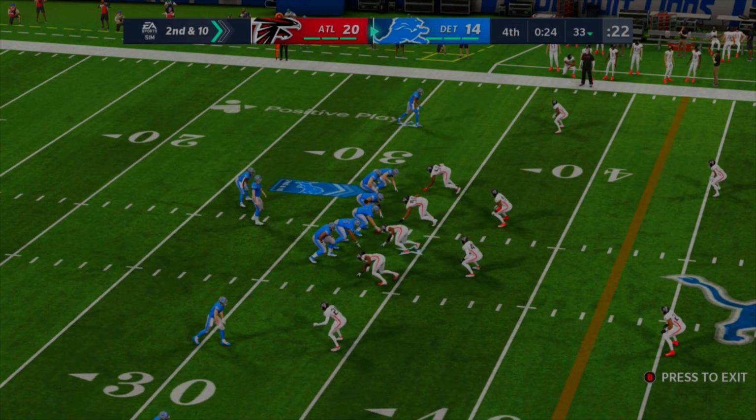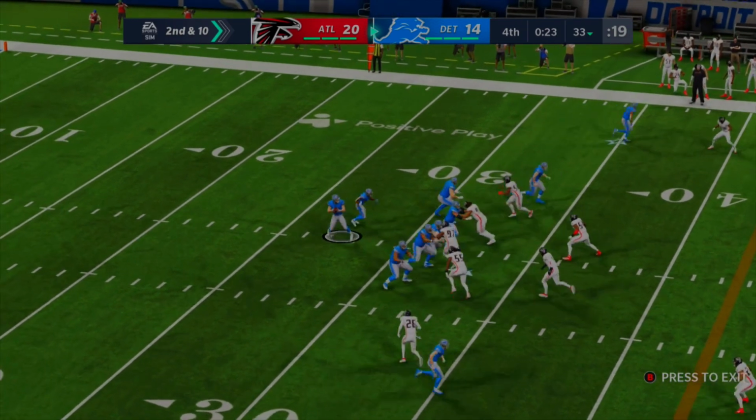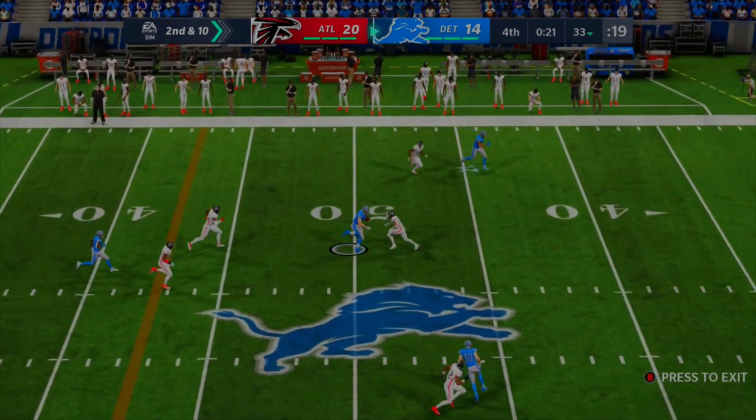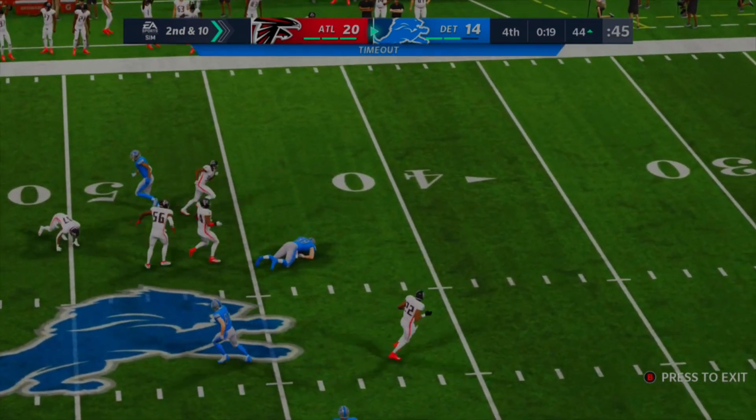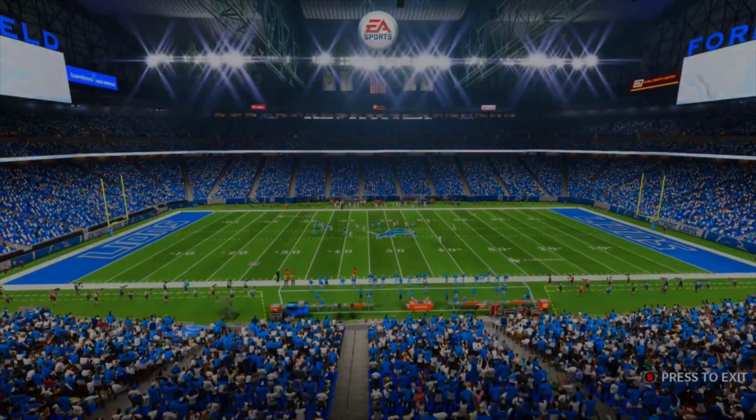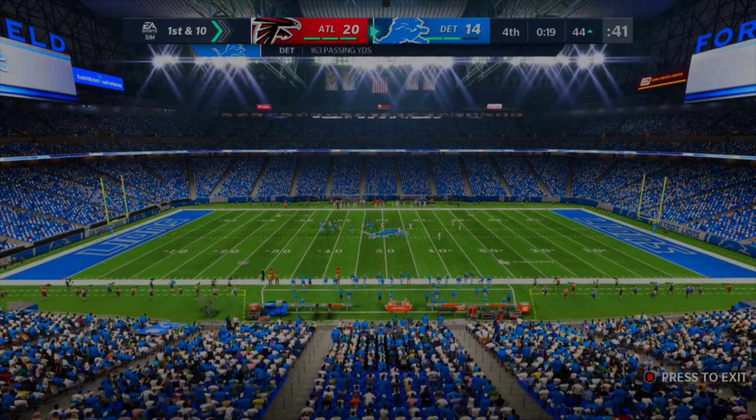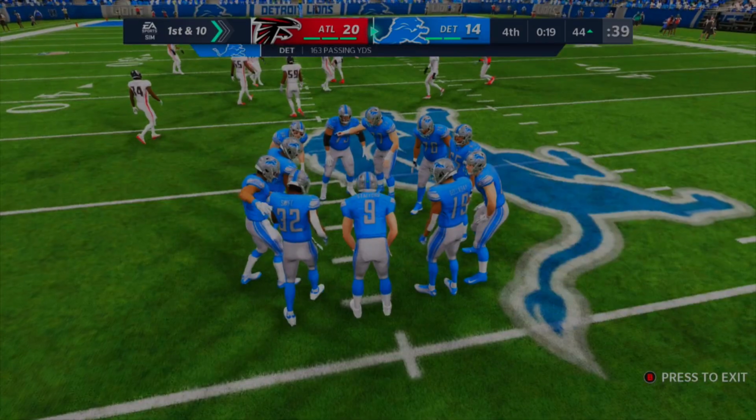Let's go to our Atlanta versus Detroit. Here is Matthew Stafford from their own territory. Needs about 70 yards for the touchdown to tie it up with the extra point. This is caught in midfield by Hockenson. Hockenson makes it up to the 45-yard line. Timeout is called. They're around field goal range, but that's not what they need. They need 6 points here. So the end zone is in dire need right now.